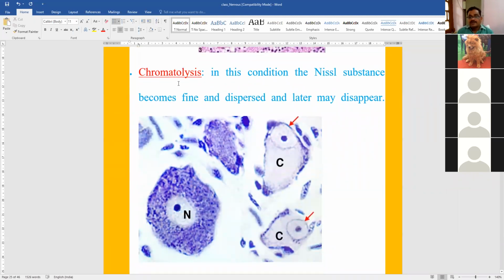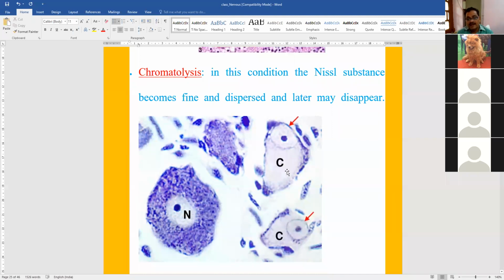Next is chromatolysis. In case of chromatolysis, this is the normal neuron, no? Cell body of a neuron. This is the nucleus, and these are the Nissl granules. These blue spots are the Nissl granules in the cytoplasm of the cell body. In case of chromatolysis, the Nissl substance gradually disappears. This is normal. But in case of chromatolysis, this Nissl substance will disappear and the nucleus is pushed towards the periphery. The nucleus becomes eccentric.